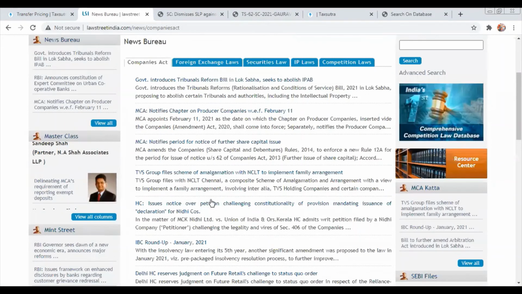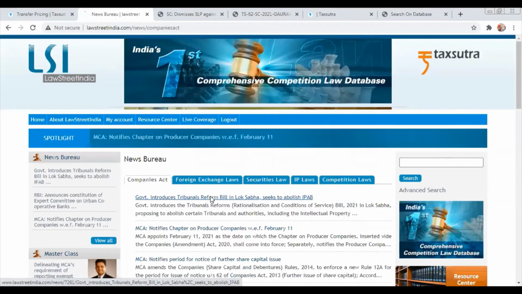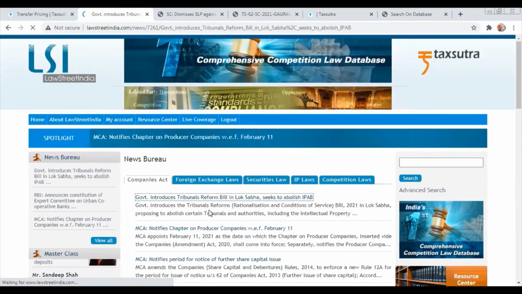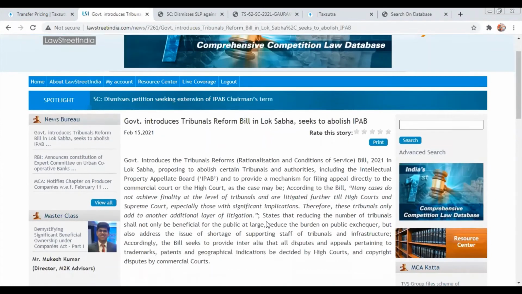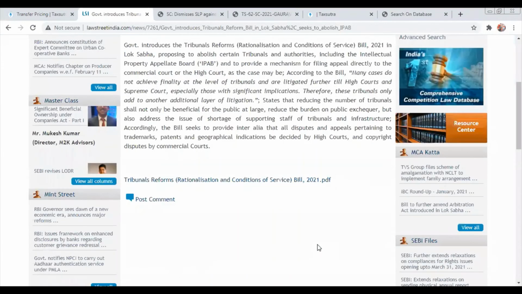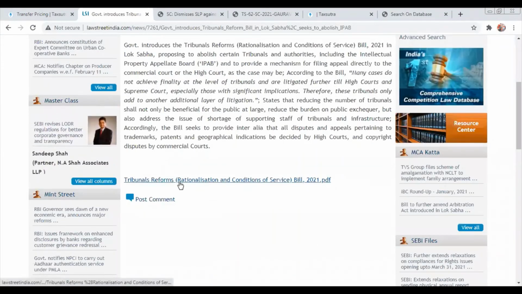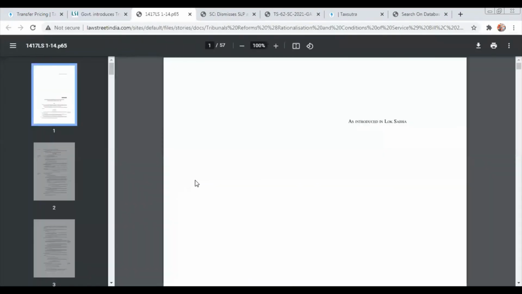Click on one of the items, just to give you an example and to explain. Government introduces Tribunals Reform Bill in Lok Sabha, seeks to abolish IPAB. So this was the update. We reported this update yesterday, and what you see is the summary of it. And if somebody wants to refer to the original document that was released by the authorities, I click here.